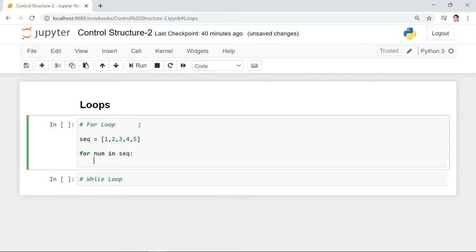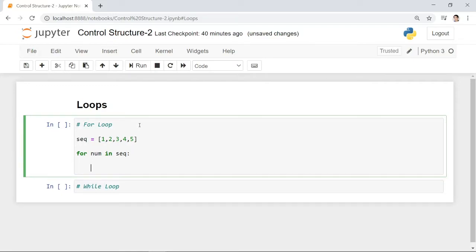Then, for example, we will print the number inside the sequence. So let's say print num. Let me add a comment here. The num here is only a temporary variable.